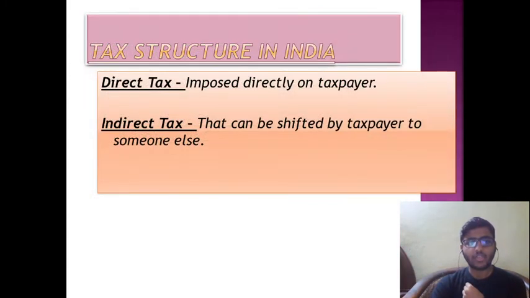Tax structure in India. Direct tax is a tax that is imposed directly on the taxpayer. It simply means the imposition of the tax and the burden of the tax cannot be shifted to any other person. Indirect tax can be shifted by the taxpayer to someone else. A recent example is GST. For example, if you purchase some goods, you will pay the price including GST. Then the seller will get the GST amount that it will pay on purchasing goods for sale.